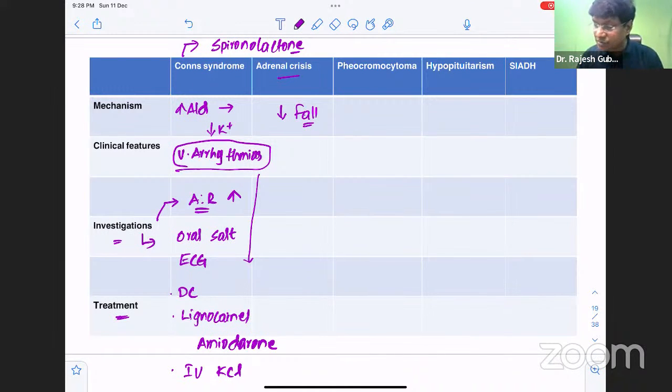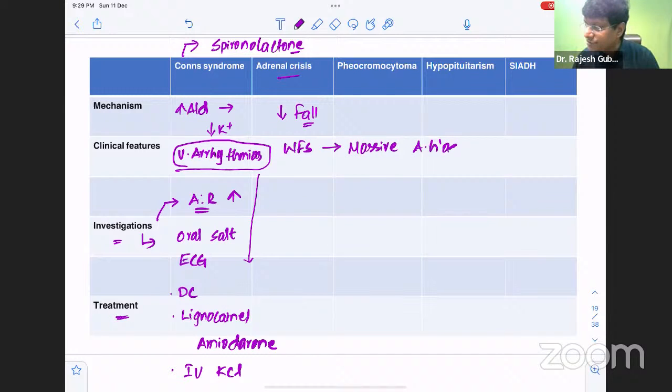The mechanism, or the etiology, is Waterhouse-Friderichsen syndrome, right? And this Waterhouse-Friderichsen syndrome is nothing but acute adrenocortical insufficiency. This is very common in newborns, where there will be a massive adrenal hemorrhage.